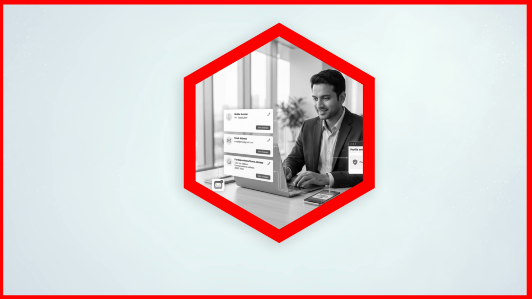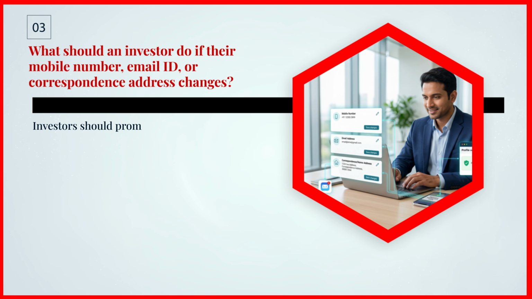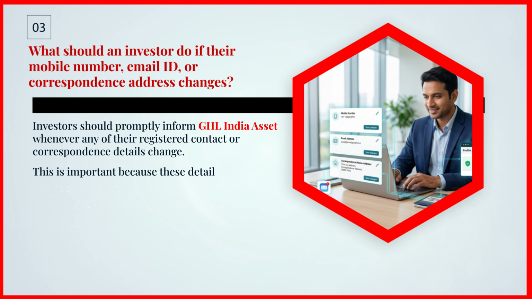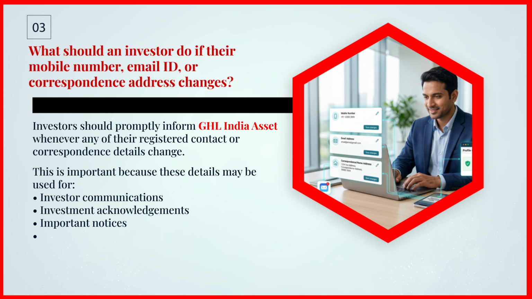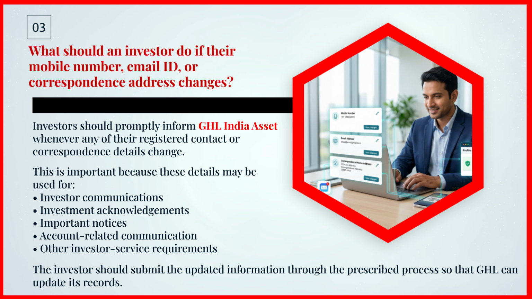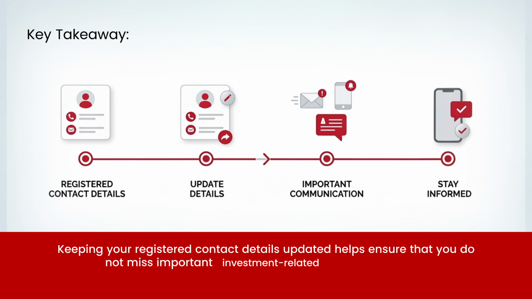3. What should an investor do if their mobile number, email ID, or correspondence address changes? Investors should promptly inform GHL India Asset whenever any of their registered contact or correspondence details change. This is important because these details may be used for investor communications, investment acknowledgements, important notices, account-related communication, and other investor service requirements. The investor should submit the updated information through the prescribed process so that GHL can update its records. Key takeaway: keeping your registered contact details updated helps ensure that you do not miss important investment-related communications.